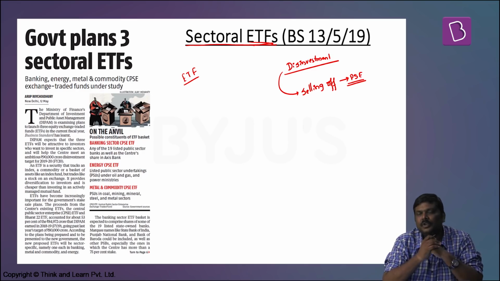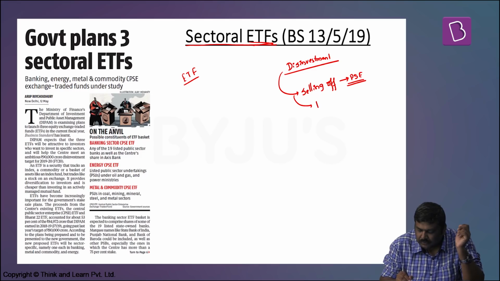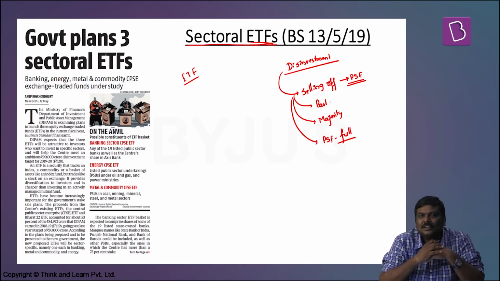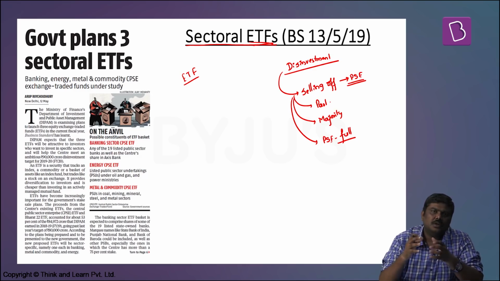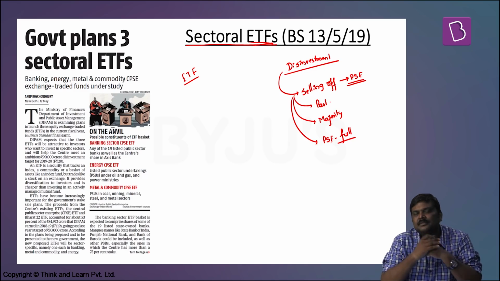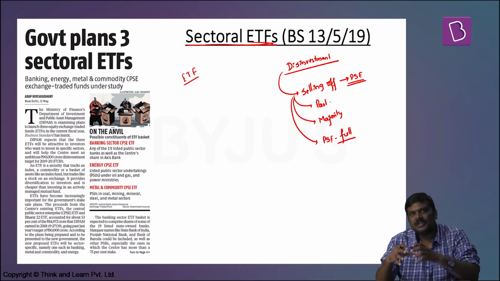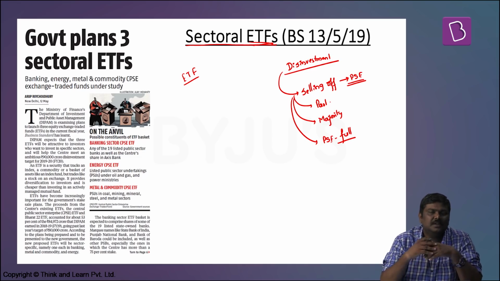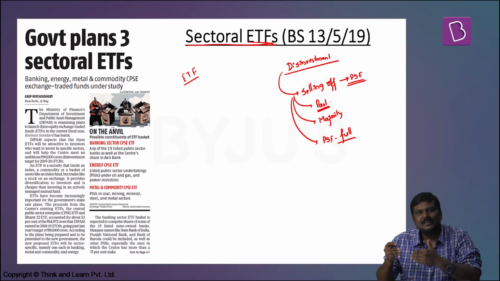But when I say selling off, Government of India may sell off part of the ownership, majority of the ownership, or full ownership of this particular public sector enterprise. Government of India, post the LPG reforms, has conducted disinvestment wherein it has either sold part of the ownership, or it has sold off majority of the ownership, or it has sold off the full company to a buyer in a market. But usually practiced methodology, or most often used methodology in every year's union budget, is by selling part of the ownership of these particular CPSEs.